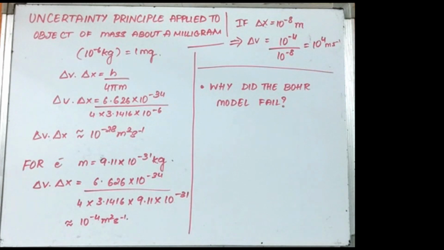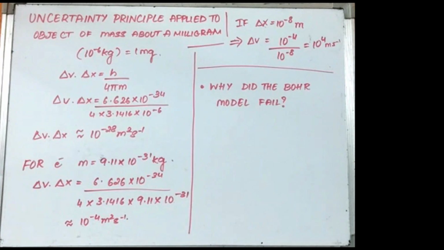H by 4 pi m would be equal to 6.626 into 10 power minus 34 by 4 into 3.1416 into 10 power minus 6. The answer would be of the order of 10 power minus 28 meter square second inverse. The value of delta v dot delta x is extremely small and insignificant. In dealing with milligram-sized objects or heavier objects, the associated uncertainties are hardly of any real consequence.